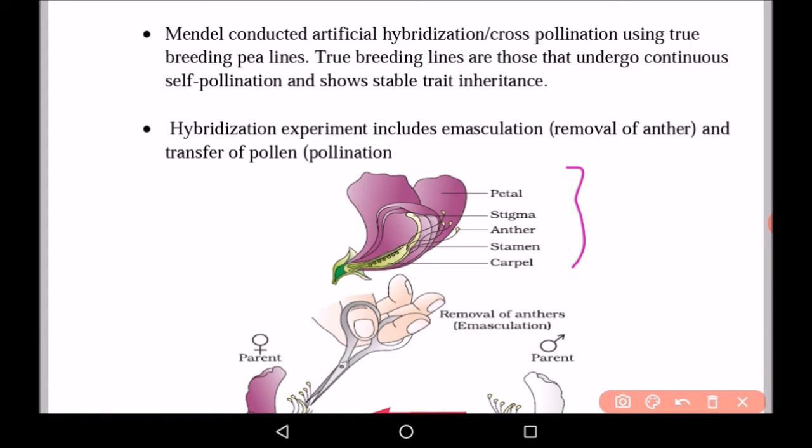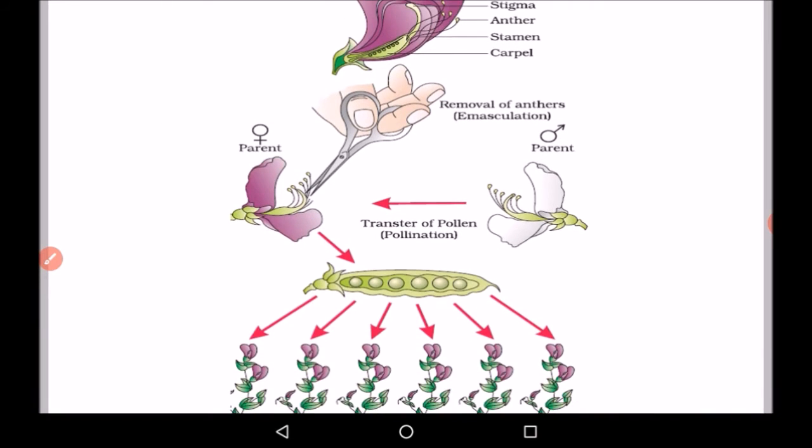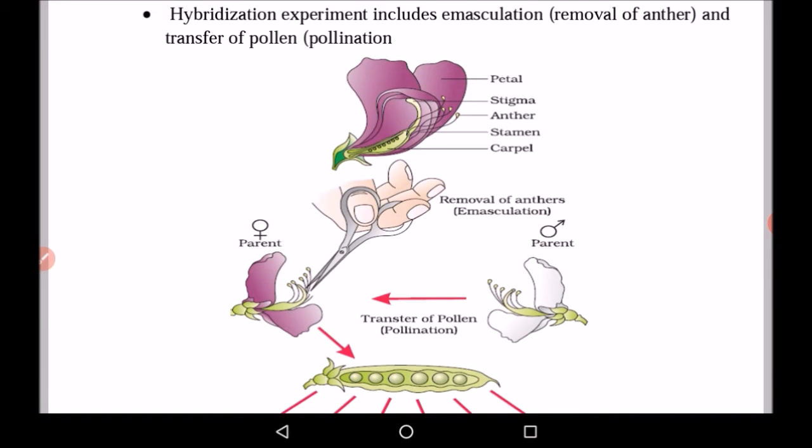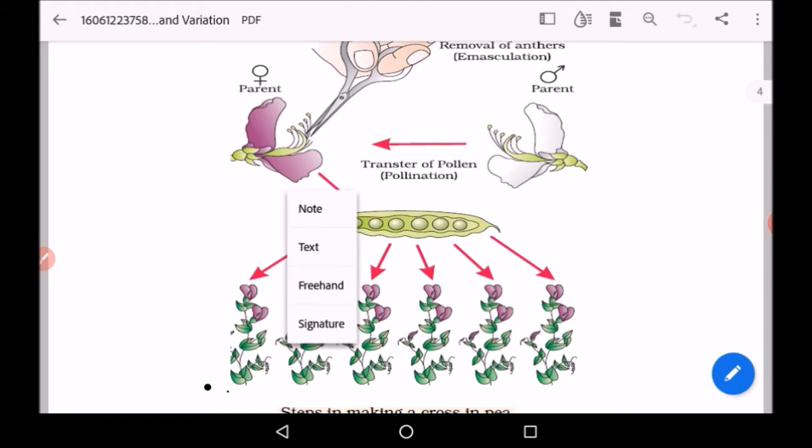This is the flower. We can see these are the different parts of the flower. This is petal, this is stigma, anther, stamen and carpel. So he used hybridization experiments with emasculation. Emasculation term is used for the removal of anthers. Once we have removed the anthers, it will not pollinate. We can see that this is the parent and pollens are transferred to this flower, but because we have removed the anther, there will be no self-pollination.